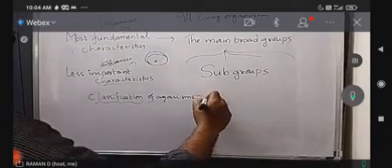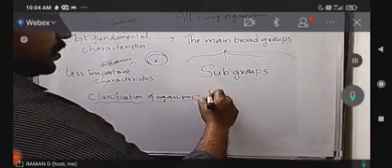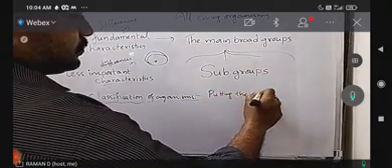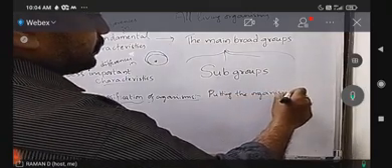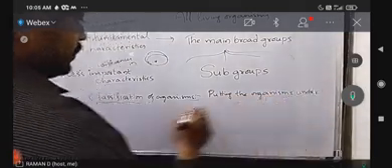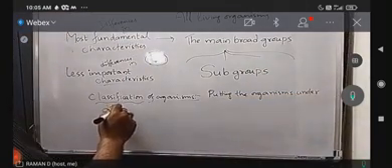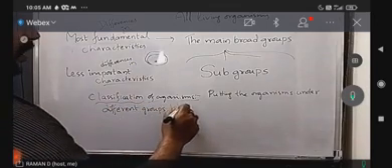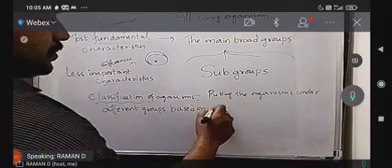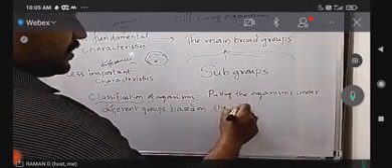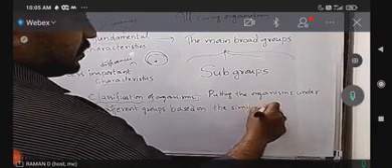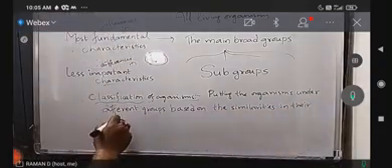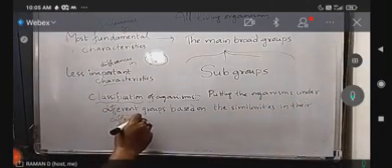Dividing the organisms or putting the organisms under different groups based on the similarities in their different characteristics.